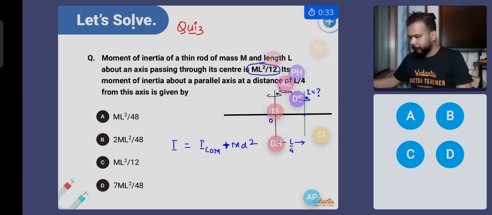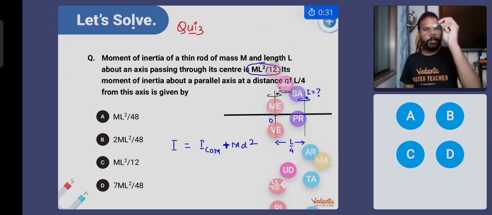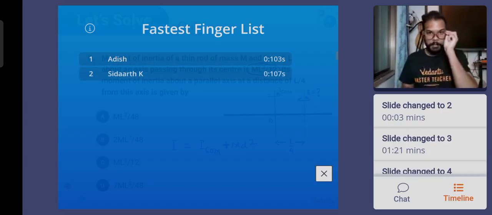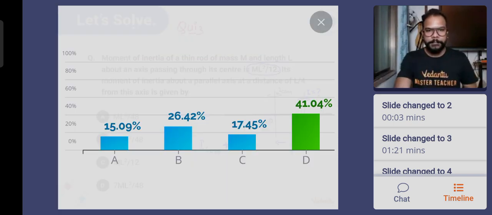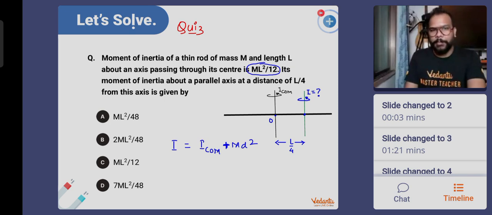Last 10 seconds, everyone. Okay, and the time is up. So a decent number of people got this right, but could have been better. Could have been better, definitely.